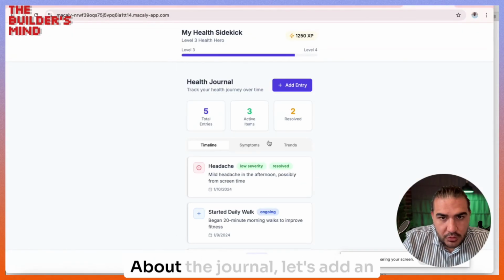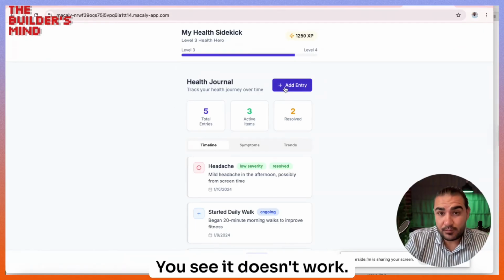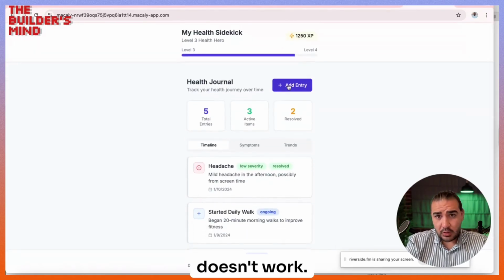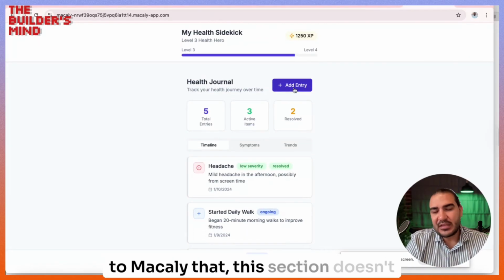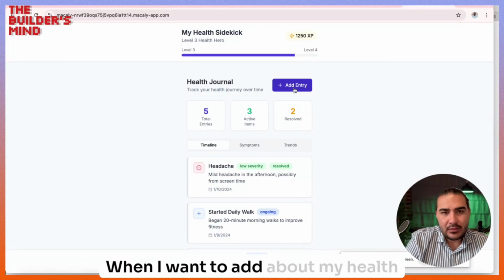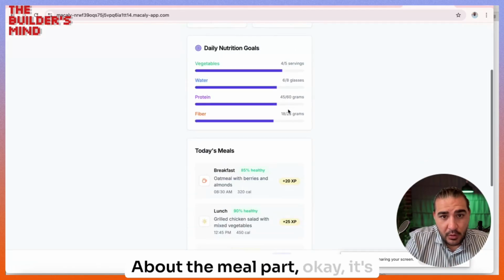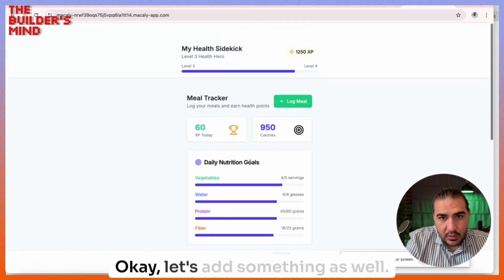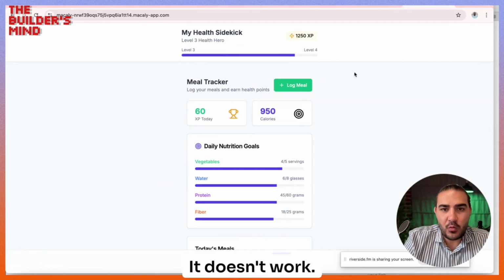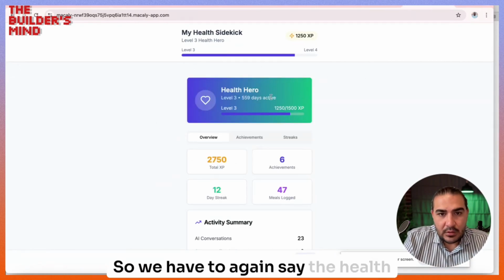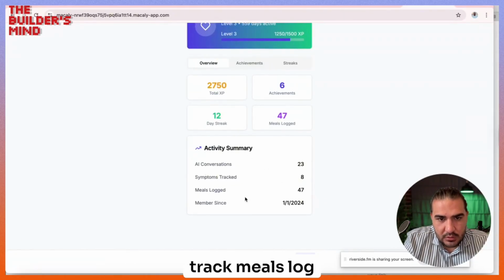So about the journal, let's add an entry. Okay, you see it doesn't work. If you want to add something, it doesn't work. So we have to say this in the chat to Macaly that, hey, this section doesn't work when I want to add to my health journal part. About the meal part, okay, it's good. Okay, let's add something as well. Here we want to put another meal. It doesn't work. So we have to again say the health tracker, AI conversation, symptoms track, meals logged.